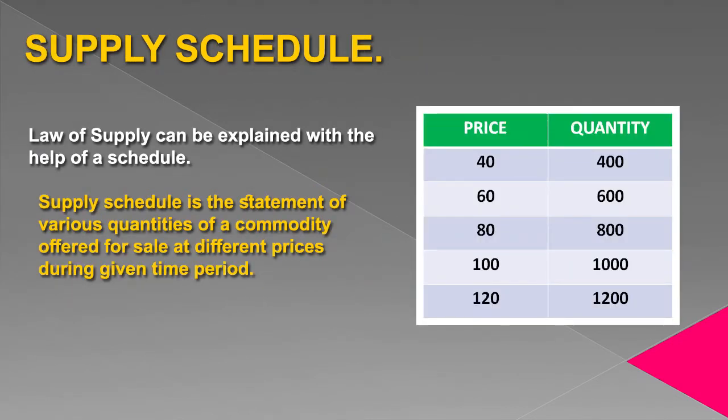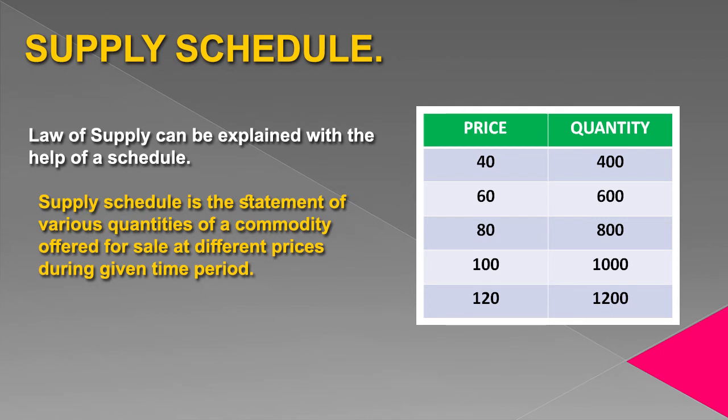Law of supply can be explained with the help of a schedule also. When we present the relationship between price and quantity supplied in the form of a table, that is known as supply schedule. Here you can see two columns are given. In first column, prices are given, and in second column, quantity supplied is given. Price is 40, quantity is 400. Price 60, quantity 600. Price 80, quantity 800. Price 100, quantity 1000. Price 120, quantity 1200.